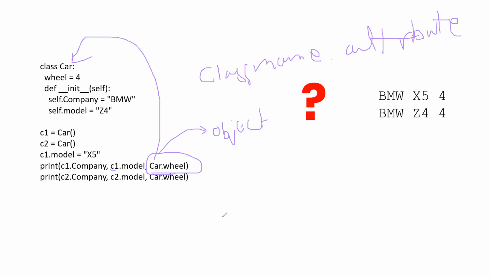You got this, how to call this wheel. We have always thought in respect of the object. But this C1 object doesn't carry this wheel parameter. It is defined outside that object because it doesn't come under self. So to change that, we have to call the class and the parameter that we want to change. Suppose instead of wheel, there is an engine also, that is BS6. So we have to call Car dot engine. So what we have to do is class name and the attribute. The attribute is what? The static variable.